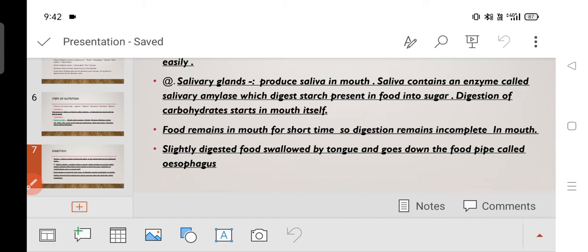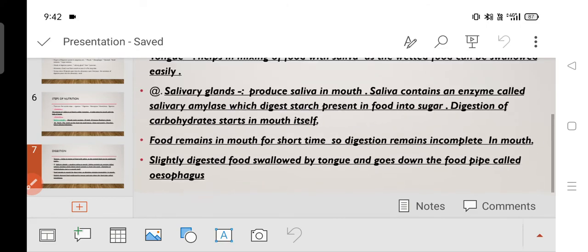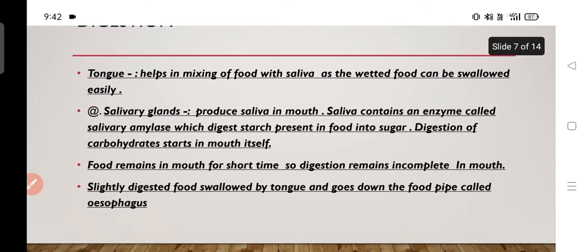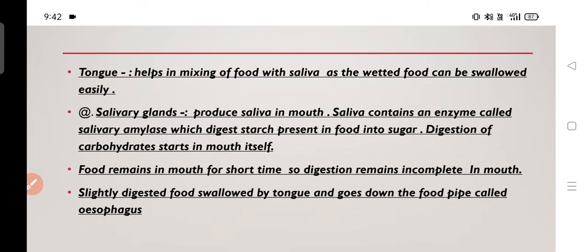Now, what is the role of salivary glands? Salivary glands are present in the mouth and they contain the enzyme in saliva which converts the starch into sugar. So digestion of carbohydrates, as I told, starts in the mouth itself. Okay. Then the food remains in the mouth for a very short period of time. So the complete digestion cannot occur in the mouth.